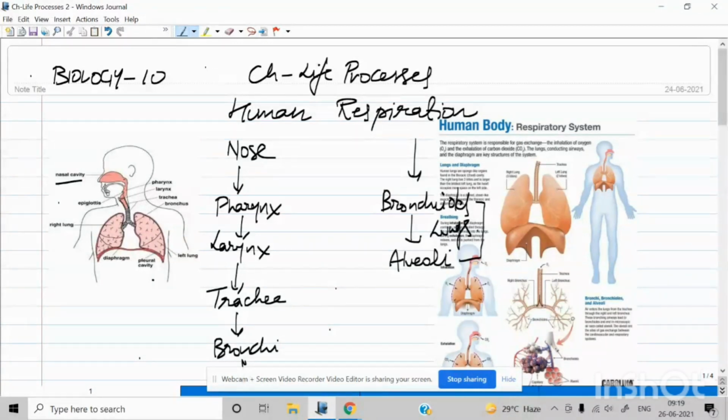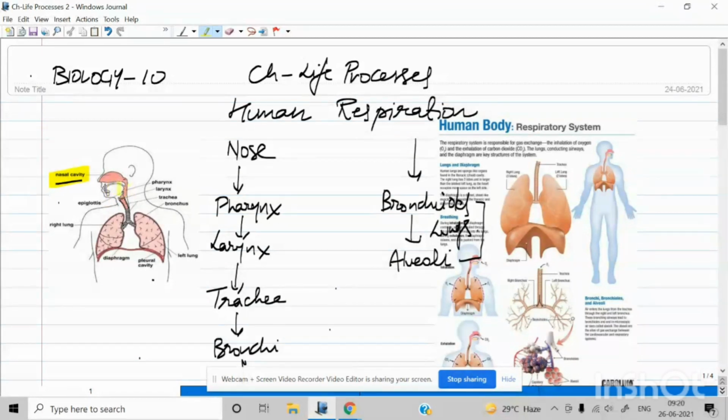These organs start from the nose, then pharynx, larynx, trachea, bronchi, bronchioles, and end up in alveoli. Here is the diagram of the human respiratory system. It starts from the nose. In the nose, we have small hair. The function of the small hair is to filter the air that we inhale.